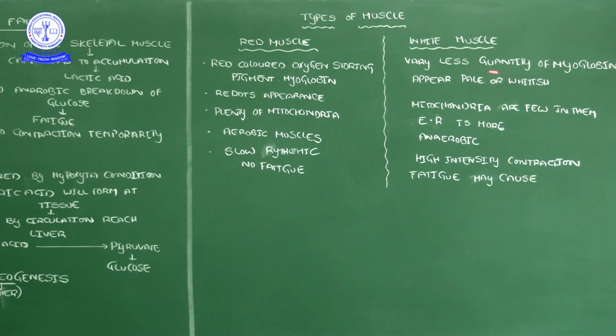There is a very small quantity of myoglobin, so the appearance is pale and whitish, because there is very little hemoglobin or myoglobin present. Since there is very little chance of needing ATP, the ATP requirement is very low, so mitochondria are not necessary. That's why the number of mitochondria is also very few.